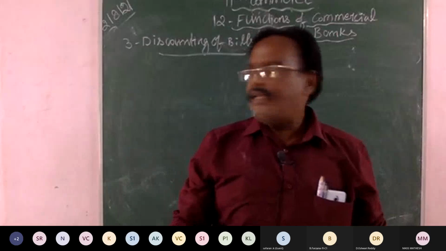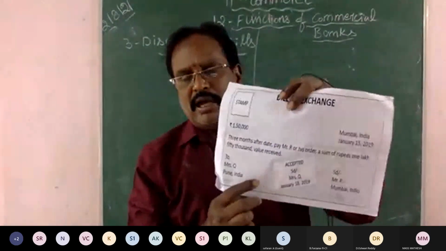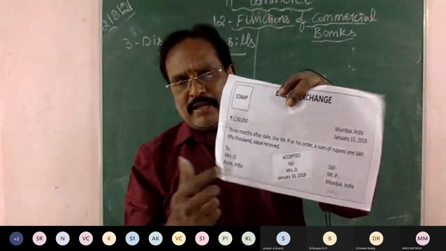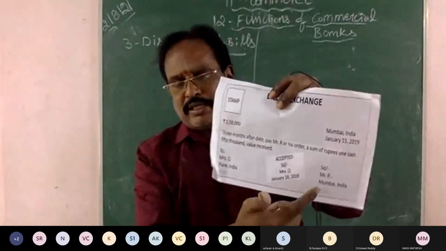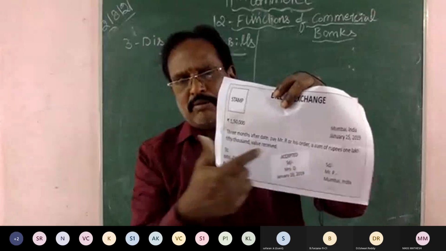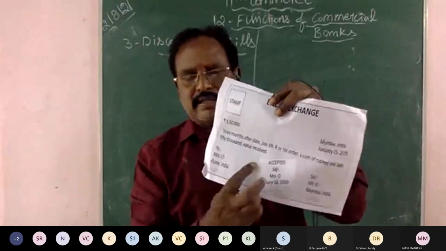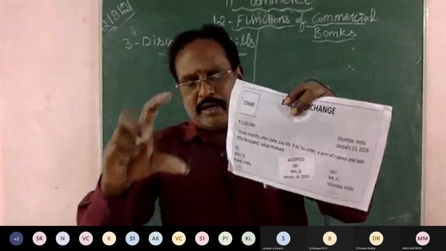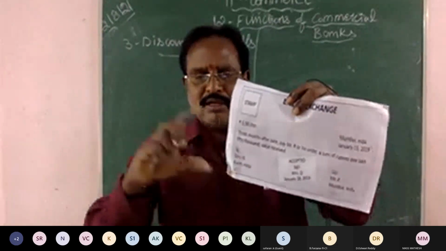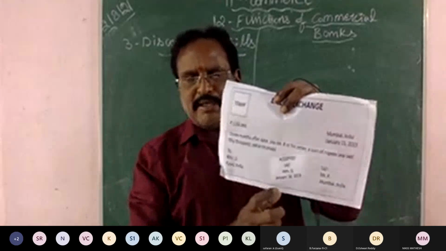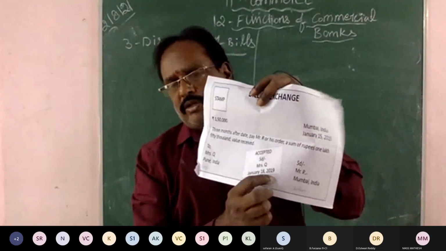At the end of these 3 months, the buyer has to pay the amount to the seller, or else the amount will be collected from the buyer by the bank, deducting how much money he borrowed, say for example 1 lakh. Are you clear?